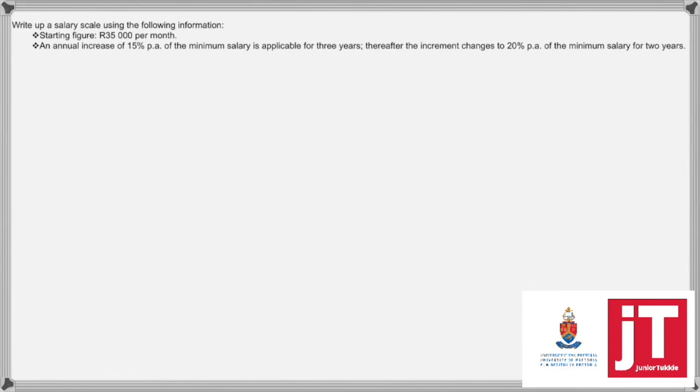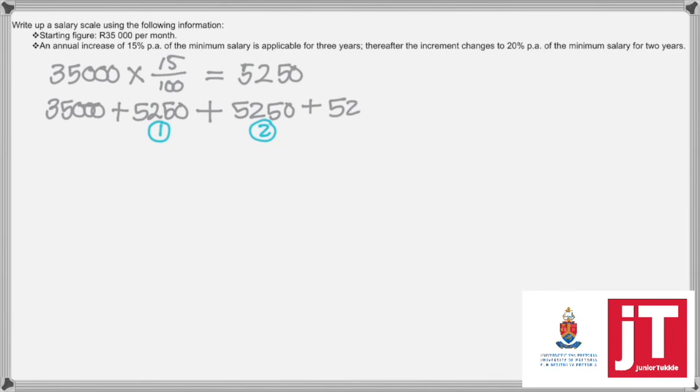Thereafter, there's a change to 20% per annum of the salary for 2 years. So if we start with 35,000 and we calculate 15%, we have an increase of 5,250. So if you take that 35,000 and you add it for 3 years, you'll end up on a notch of 50,750 Rand.